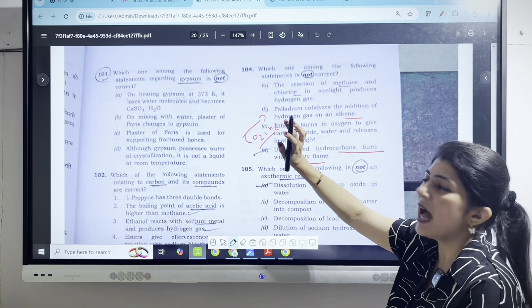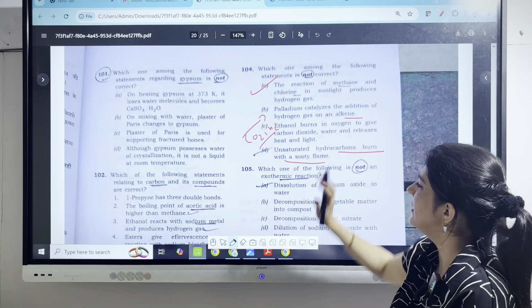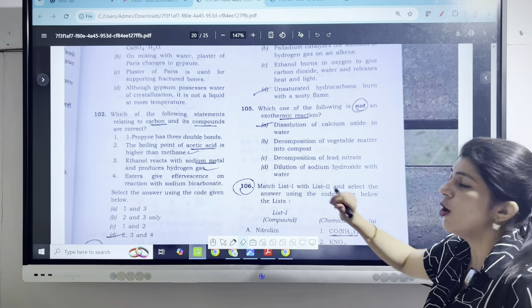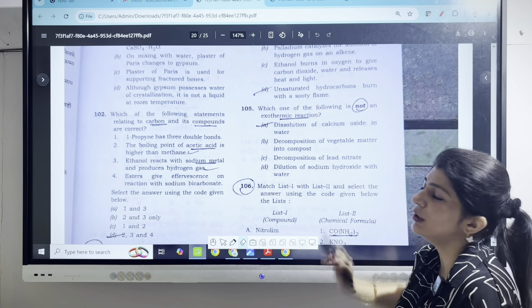So our right answer will be only the A. Only this statement is incorrect. Now coming on to the next question. Which one of the following is not an exothermic reaction?